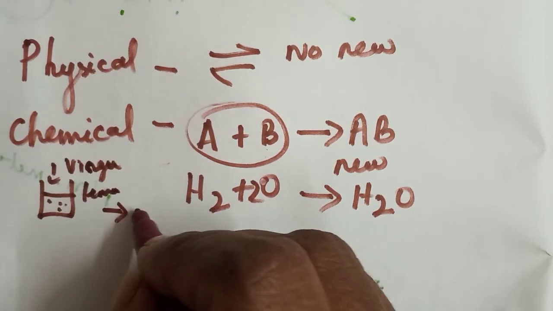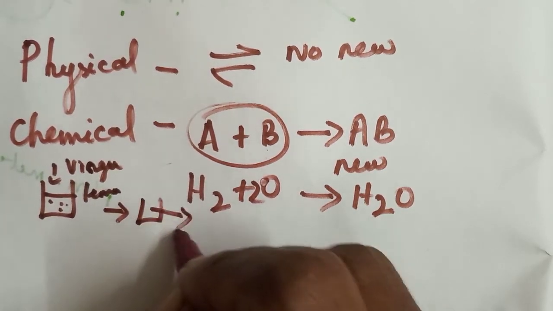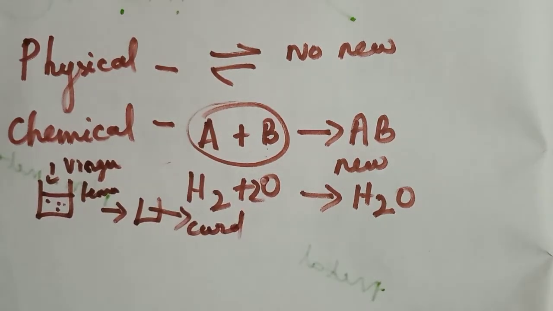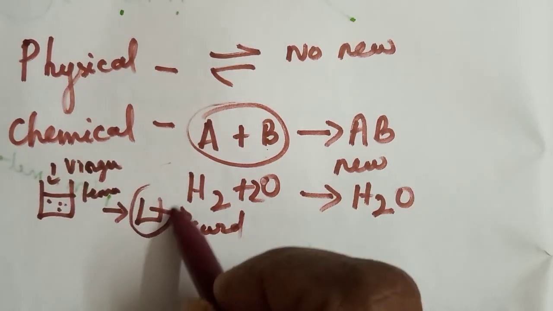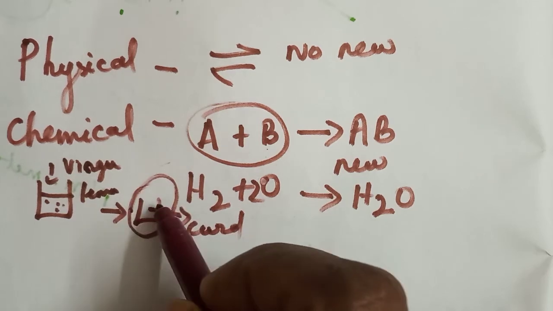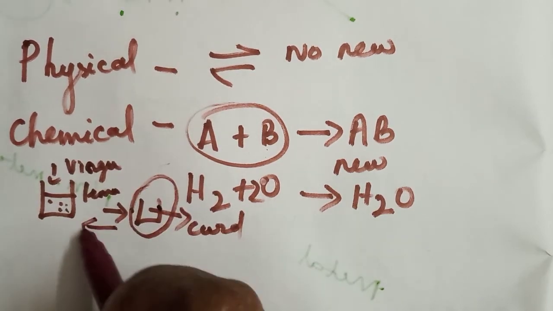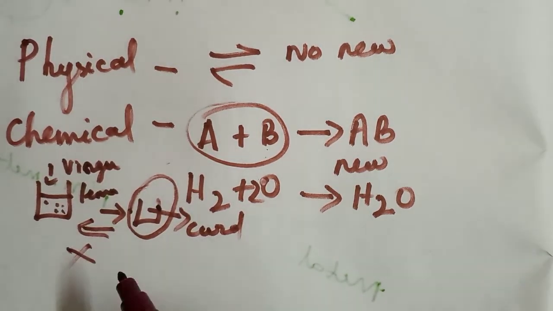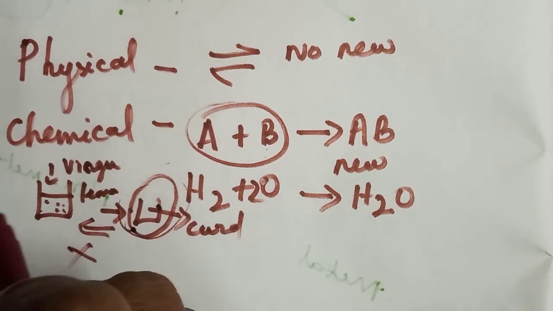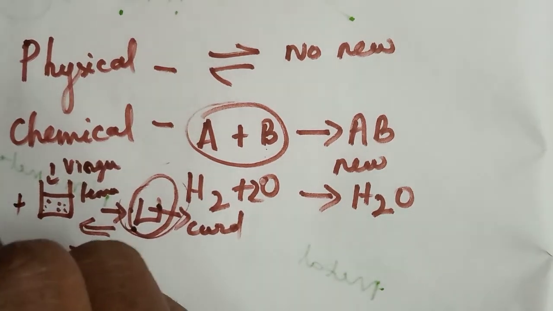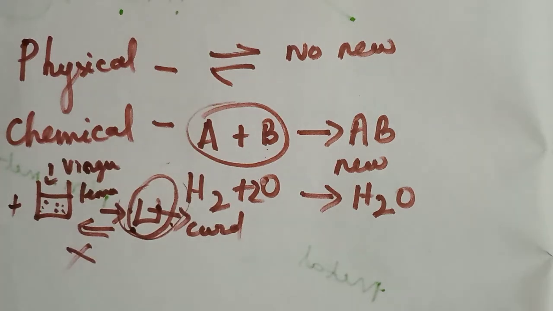Within a few hours, it becomes curd. Yes or no? How? With the help of some bacteria. So here some chemical changes happen. Again, from curd to milk we never get back. So we got a new thing. We added some acid to the milk and got a new thing like curd. That is called a chemical change.